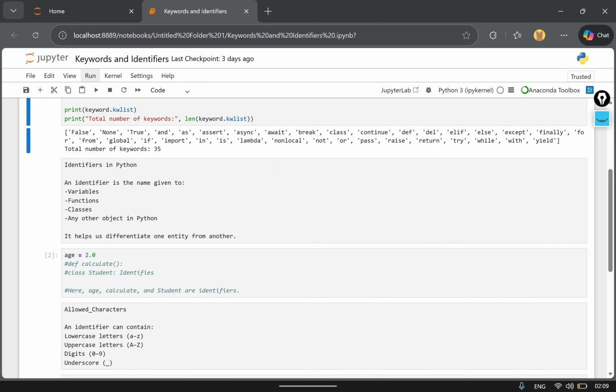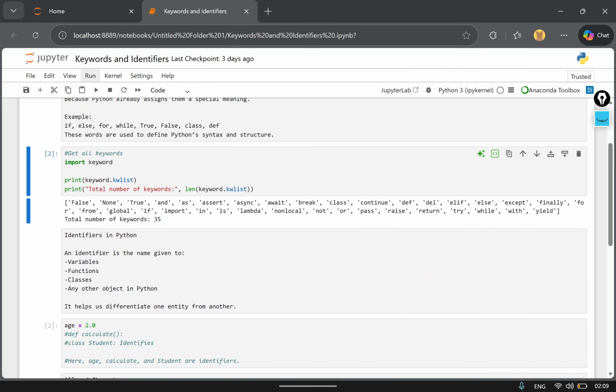Now, let's move further into identifiers. You have already seen what keywords mean, right?